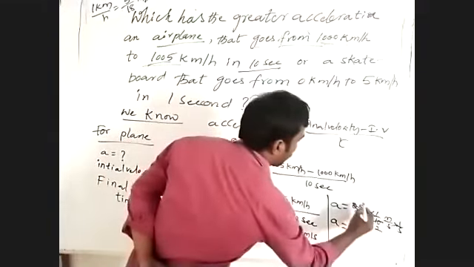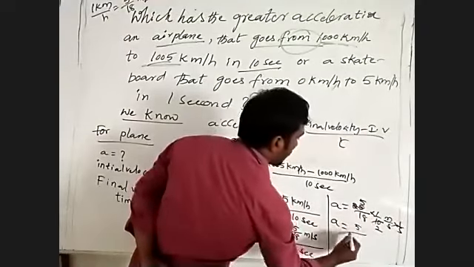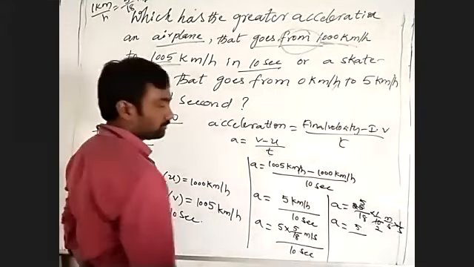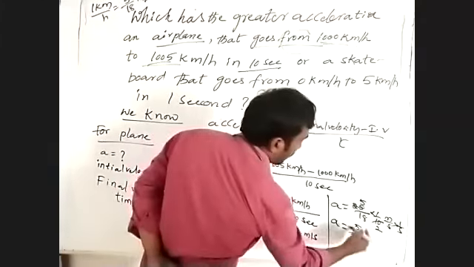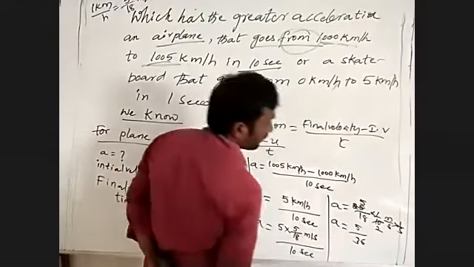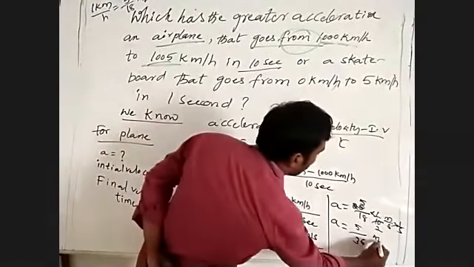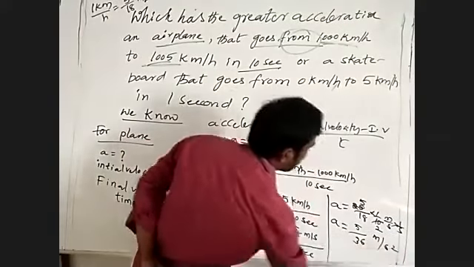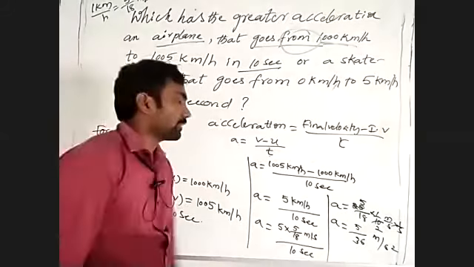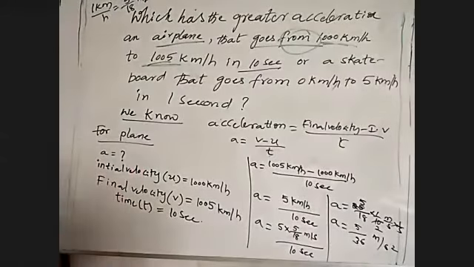5 twos are 10, 5 fives are 25, so 25 by 18 twos. 18 twos how much? 2 eights are 16, 2 ones are 2, under 3, meter per second into second square. That is the acceleration for plane. Acceleration for plane, how much? 5 by 36 meter per second square.